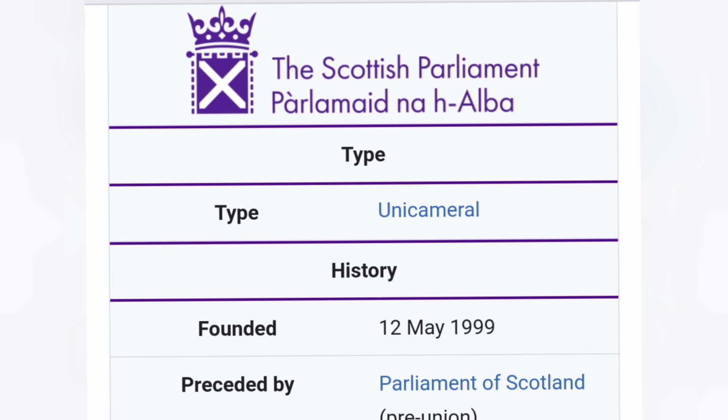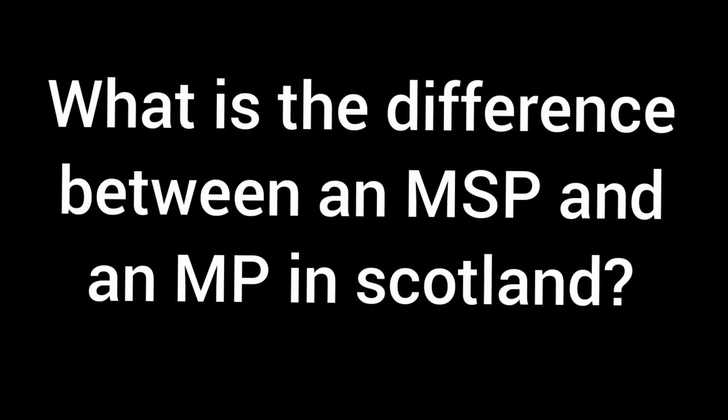Let's look at the Scottish Parliament. So let's look at this devolved parliamentary legislature. So it's called the Scottish Parliament. So remember, this is a separate body from the House of Commons in the United Kingdom, which is in England.